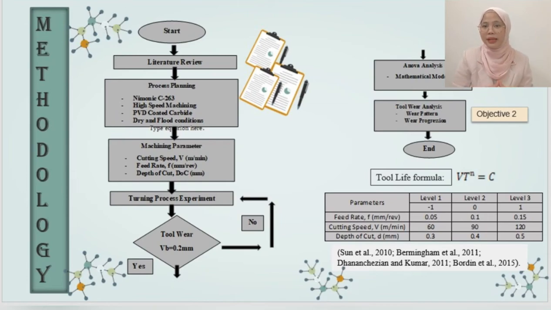The 13 operations are evaluated when the flank wear VB is at 0.2 mm, according to JIS B4011 1970. By using this method, we can determine the tool life and tool wear progression for the cutting tool.